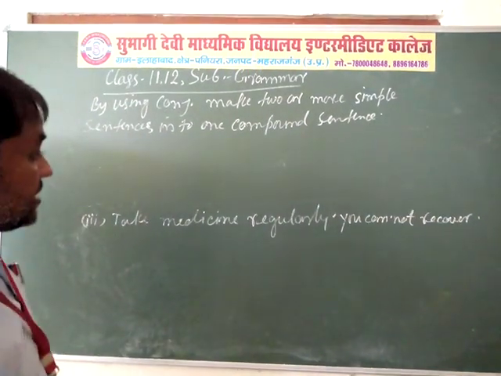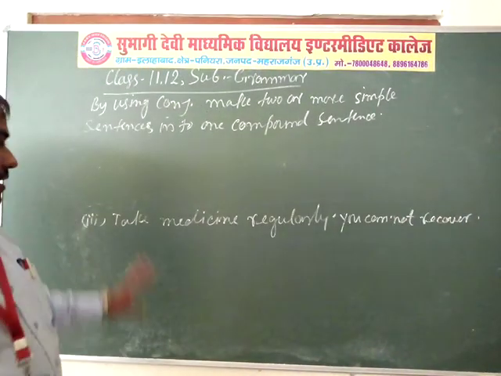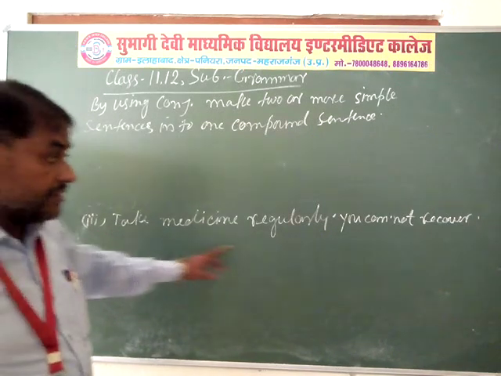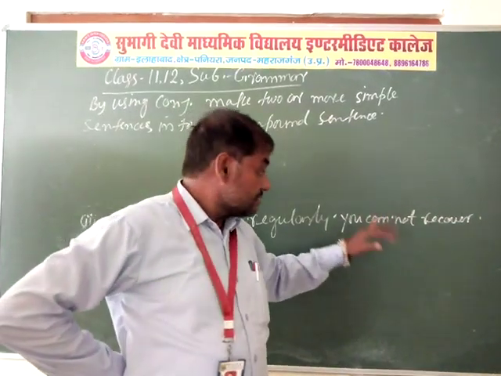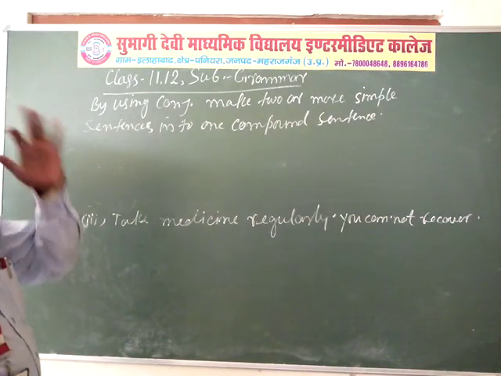Now the other examples. Take medicine regularly, you cannot recover. The first sentence, take medicine regularly, and the second sentence, you cannot recover.